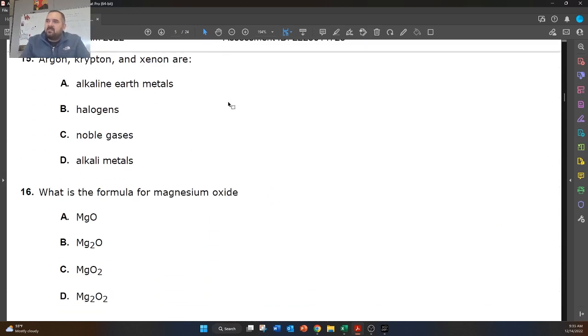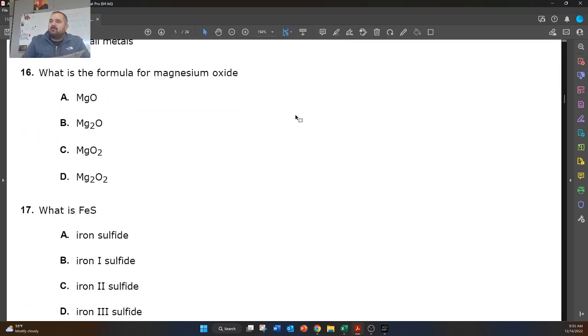All right, 15 says argon, krypton, and xenon are what? So if we look at our periodic table, we're going to find that argon is 18. Just below it, you have krypton, and just below that, you have xenon. All of these are group 18 elements, and group 18 elements are called, not halogens, they're called noble gases. All right, let's move on. What's the formula for magnesium oxide?